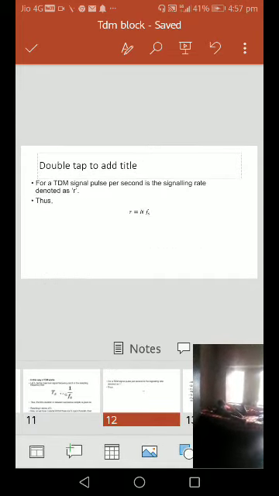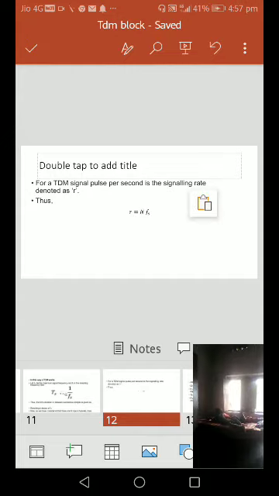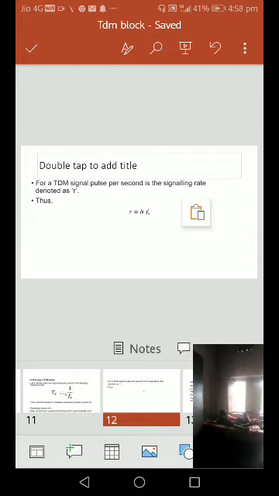Here for the time division multiplexing signal, the pulses per second is the signaling rate, denoted as R. The bit rate R is equal to n into f of s. Here n is the number of bits per sample, and f of s is the sampling rate or sampling frequency.